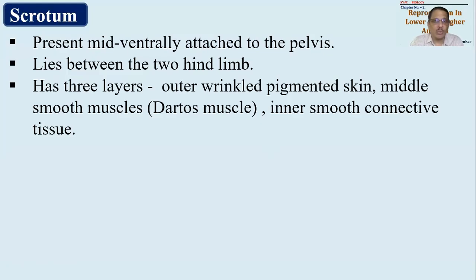So scrotum is composed of basically 3 layers. The outermost layer is a layer of dark pigmented skin, and it is wrinkled. Why say sometimes? Always wrinkled. Why is it so? Because the scrotum will undergo contraction and relaxation whenever required. ये contraction and relaxation क्यों होना है, that I will discuss with you later on.